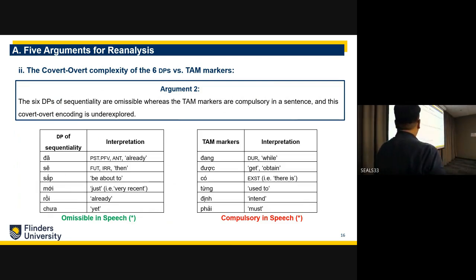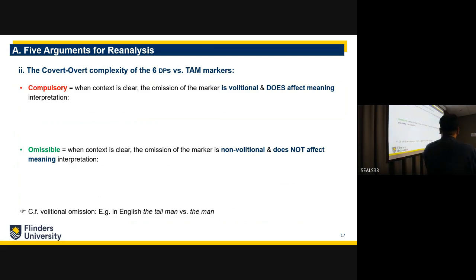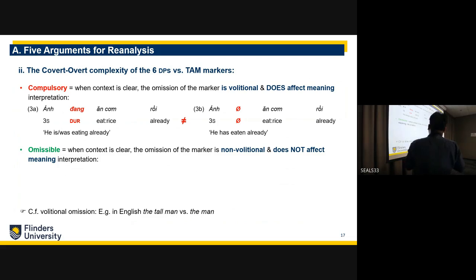Now, what I mean by compulsory is that when the context is clear, the omission of these tense, aspect, and mood markers is volitional, and it does affect the meaning interpretation. For example, if you have "anh ấy đang ăn rồi", which is he was or he is eating already, and then you remove the tense, aspect, and mood particles, it changes the meaning, and this removal is volitional.